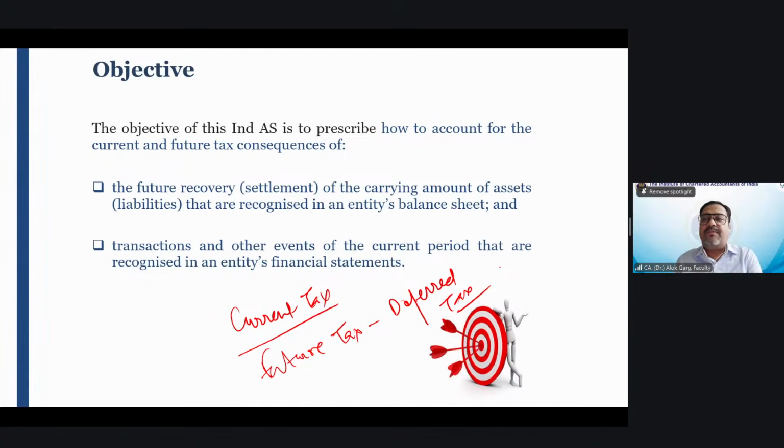So 1 lakh rupee machinery is going to be depreciated by 10,000 rupees in your books of accounts, for 10 years. But in Income Tax Act, the rate of depreciation is, for example, 20%. So in Income Tax Act, you are charging a depreciation of 20,000.